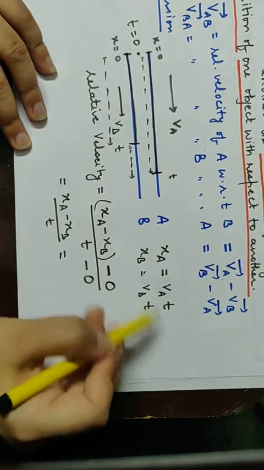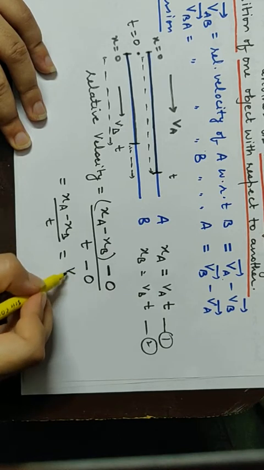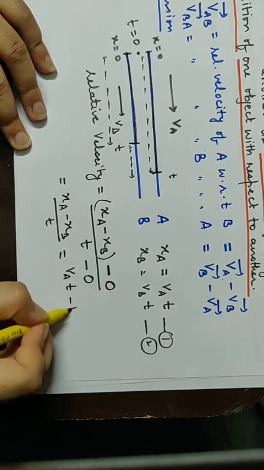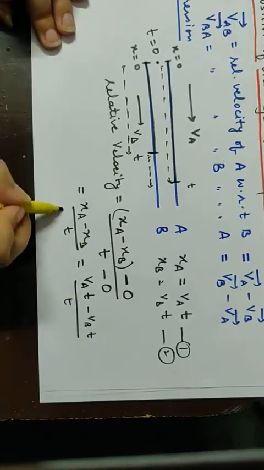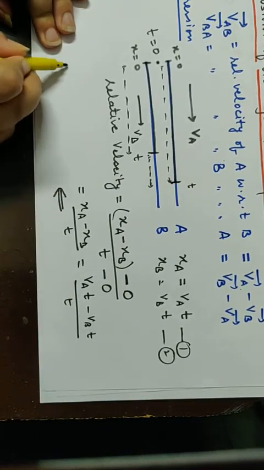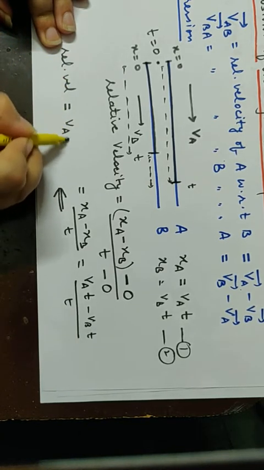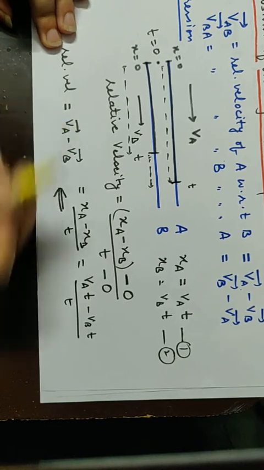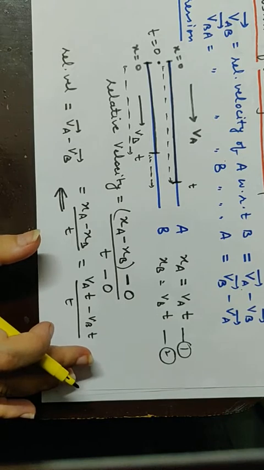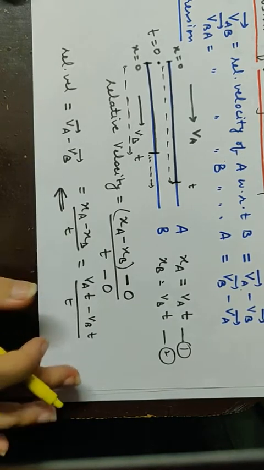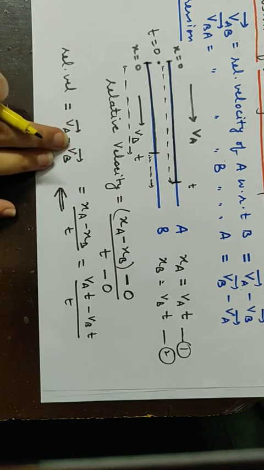You can put the values from here. Subtract these two equations 1 and 2. What should I write? VAt minus VBt upon t. Take t common. So what will you get? Relative velocity, meaning VA minus VB. I have not made the derivation difficult. It is a very simple single derivation. Relative velocity will be equal to VA minus VB, and it is the vector subtraction.